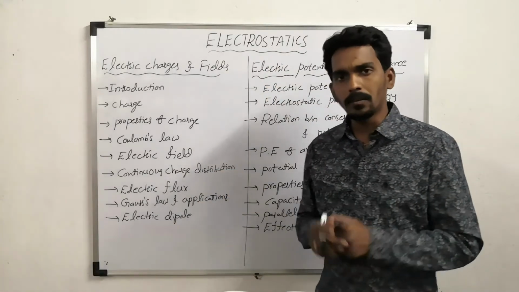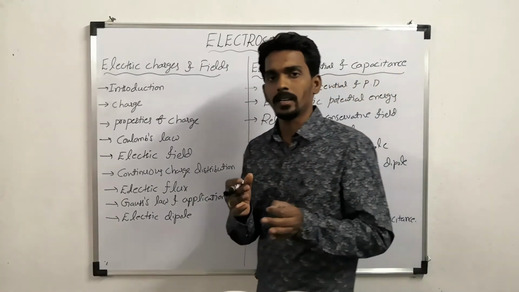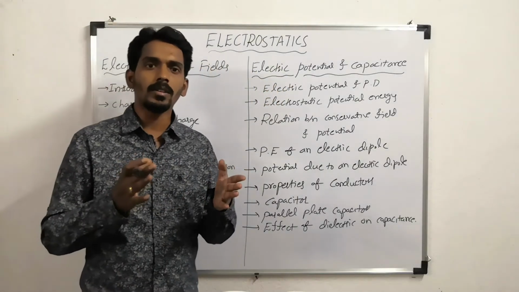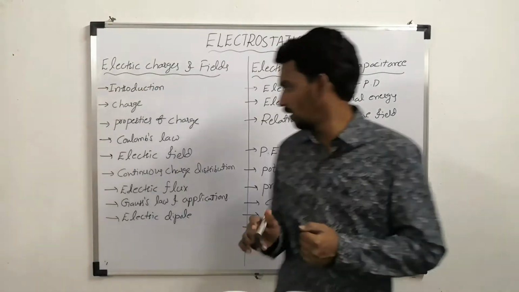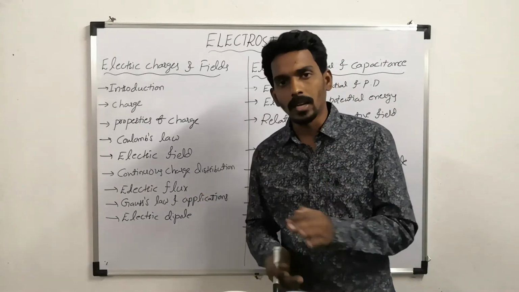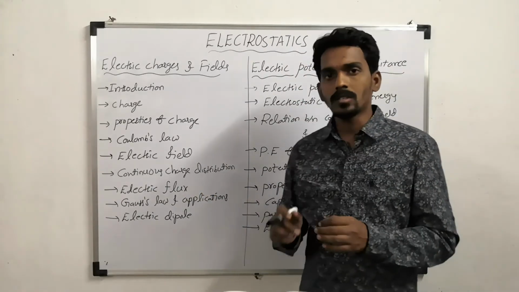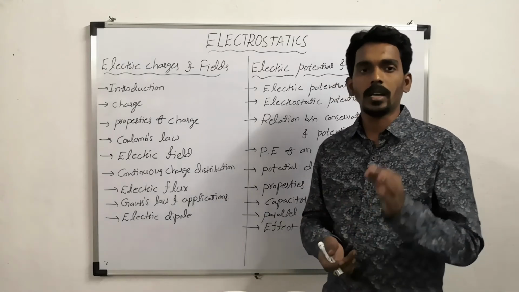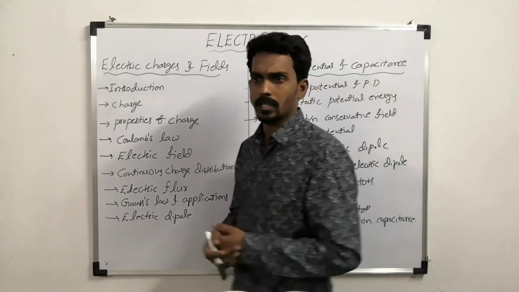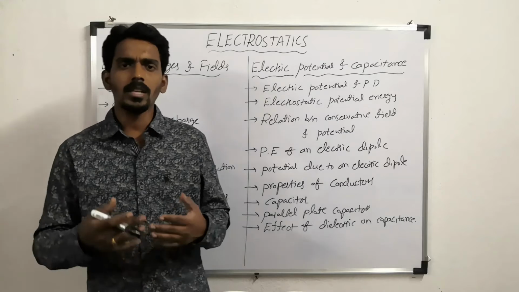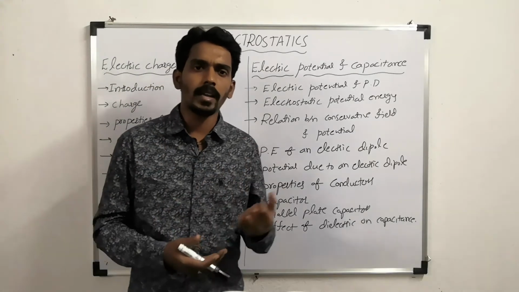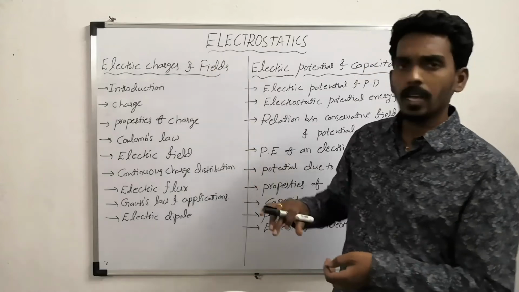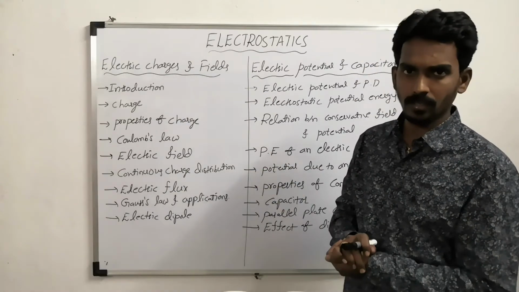And what is the difference between a point charge and a continuous charge, like charge given to a body with continuous mass distribution? Then, what is the meaning of electric flux? And Gauss's law and its applications. Then finally, we also study electric dipole. What is the meaning of electric dipole? And what is the electric field produced by an electric dipole? These are all the things we study under electric charges and fields.